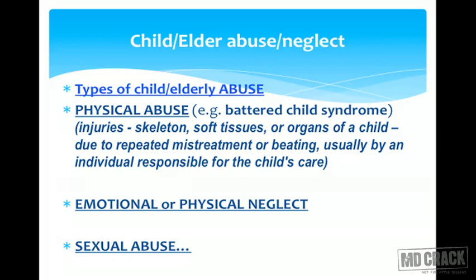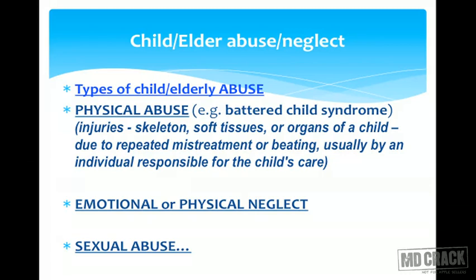Now we move on to child and elder abuse and neglect. What are the types of child or elderly abuse? There may be physical abuse, emotional or physical neglect, and there may be sexual abuse. One of the examples of physical abuse, a classical example, is battered child syndrome. You might find injuries in the skeleton, in the soft tissues, or the organs of a child due to repeated mistreatment or beating, usually by an individual who is responsible for the child's care.